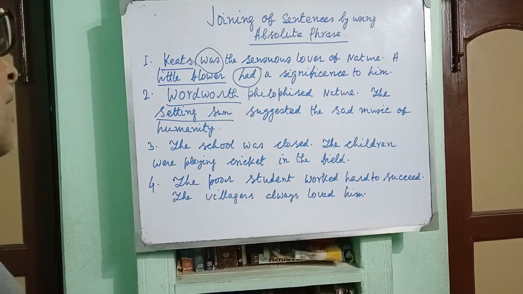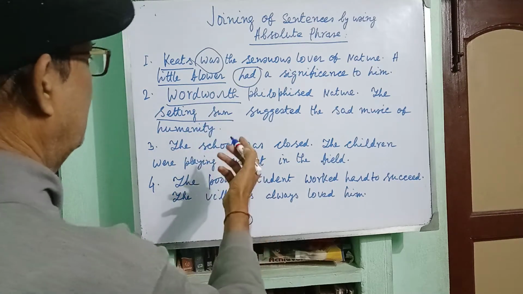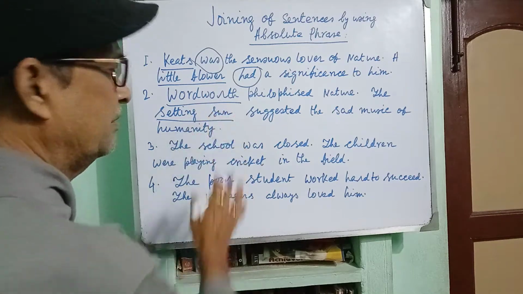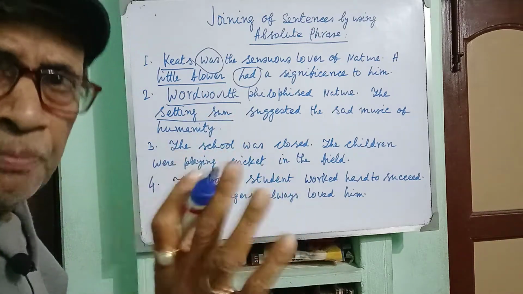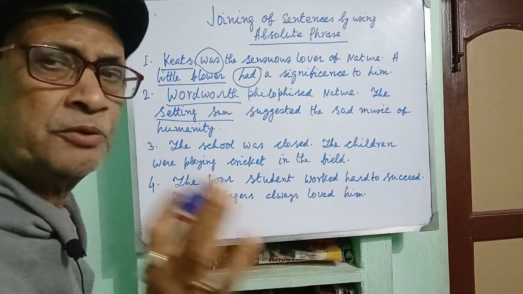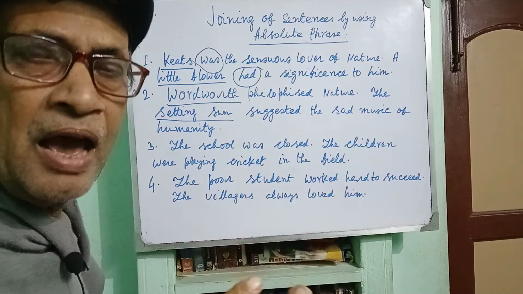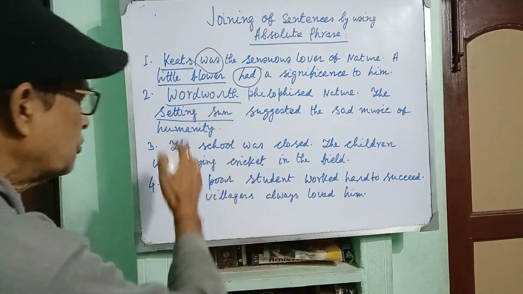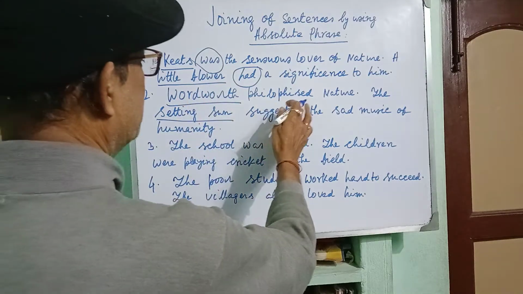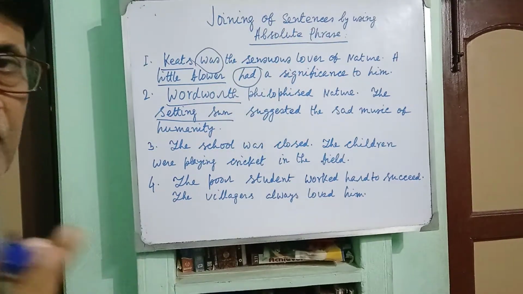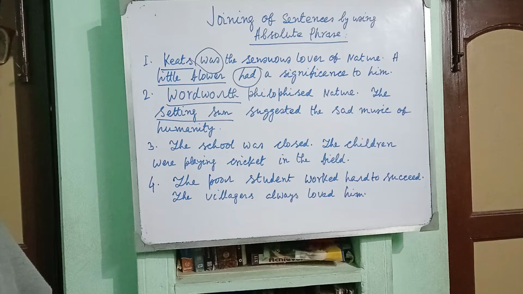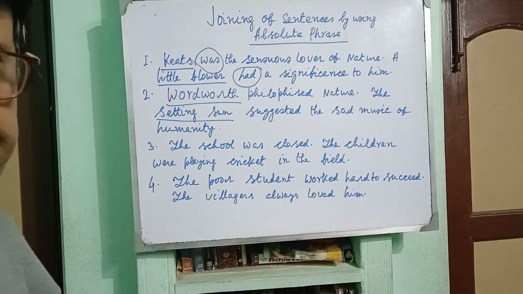So, you can use Wordsworth. As there is no verb here, you will have to use having. Wordsworth having philosophized nature. Please write down. I am telling you in very slow motion.